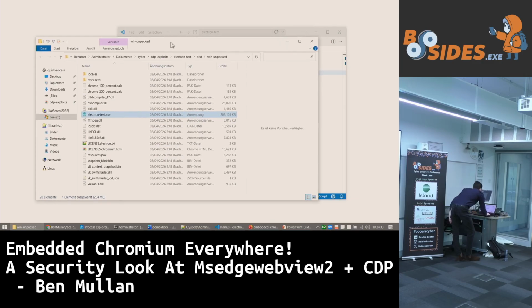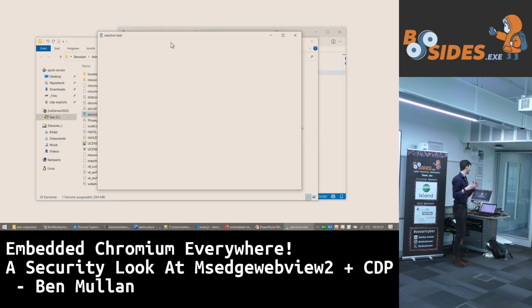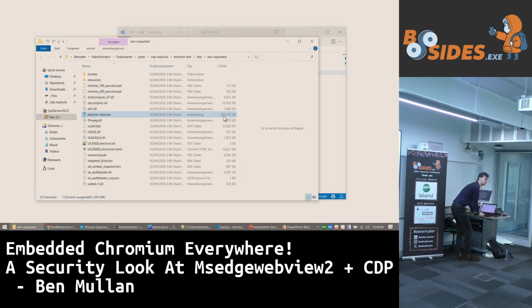Oh, I see, my screen resolution's changed because of this nice projector. Okay, I can get out a lovely little application like this. And look, it's our HTML file. It renders, it kind of works. And that file there is 209 megabytes.